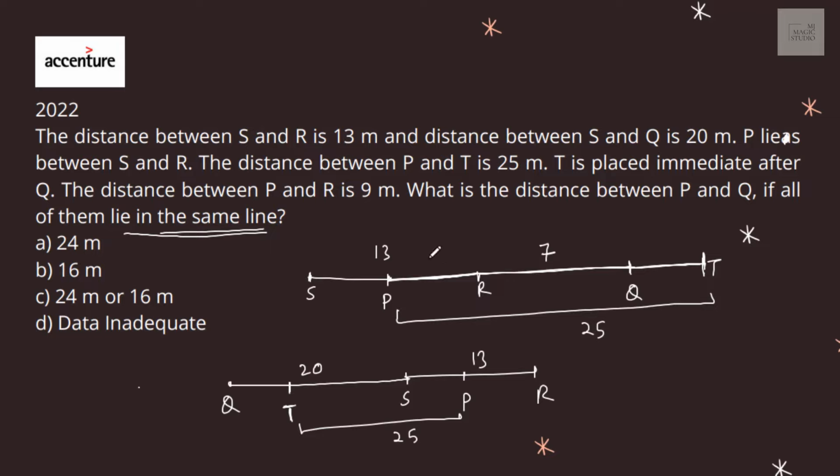The distance between PR is 9. Then 9 plus 7 is 16. The distance between P and Q would be 16. What is the distance between P and Q? This is 16 in this case. And if PR is 9, then 13 minus 9 is 4. Then 20 and 4 is 24. In this case, the distance between P and Q is 24. So it can be 16 or it can be 24. 24 meter or 16 meter. Option C fits in.